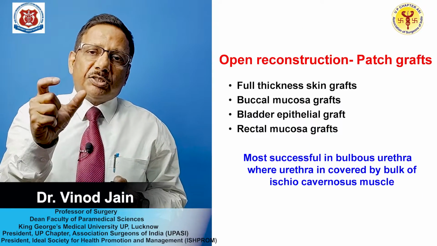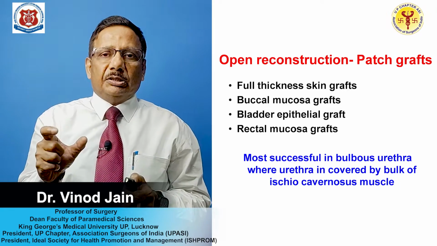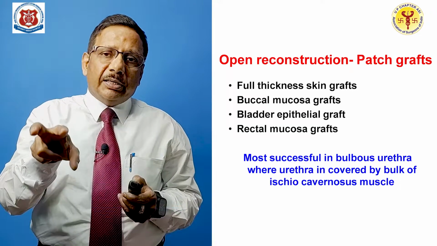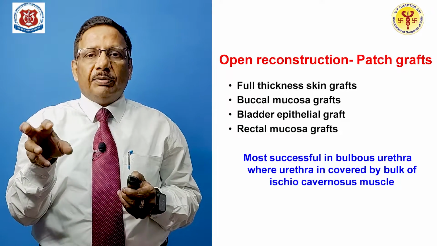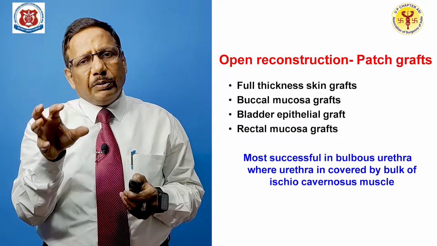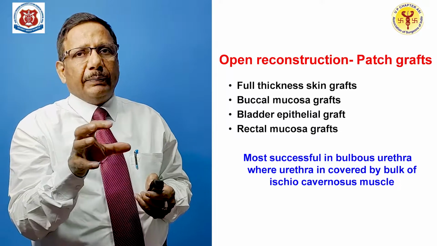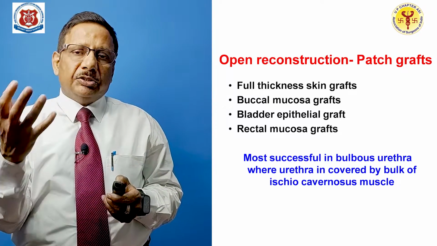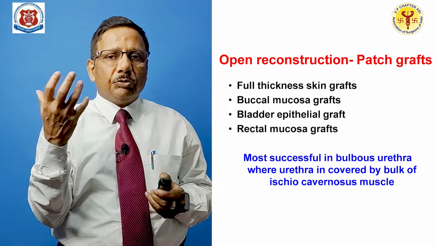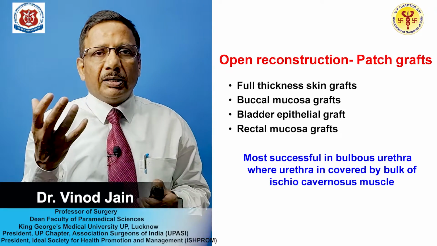Then if the strictured segment is longer, this excision and end-to-end anastomosis is not going to work, it will create tension. So, to make it tension free, you put a patch graft. Patch graft can be either a skin graft, or it can be buccal mucosa, it can be an epithelial graft, bladder epithelium.